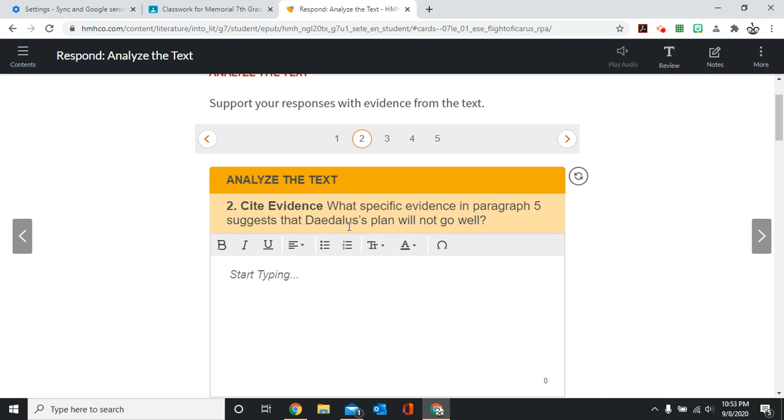So when we're already seeing something in the future, suggesting something that might happen in the future, we call that foreshadowing. So what evidence in paragraph 5 suggests that Daedalus, or foreshadows, we could say, that Daedalus's plan is not going to go well, that something's not quite right. Okay, so find evidence in paragraph 5.